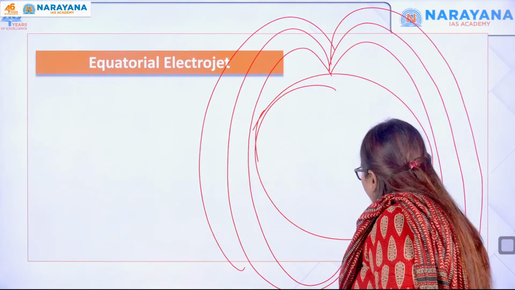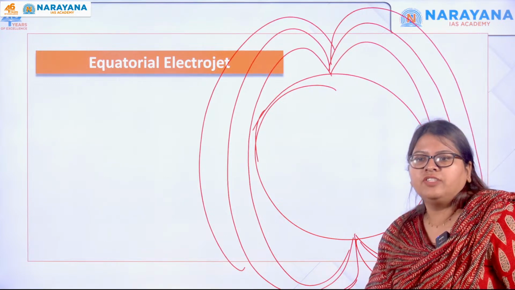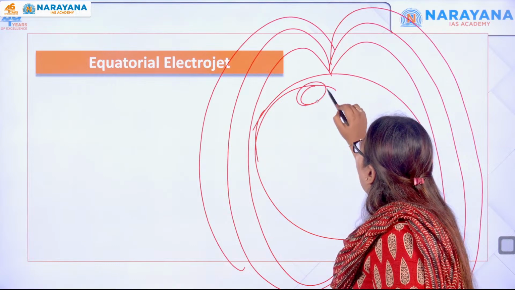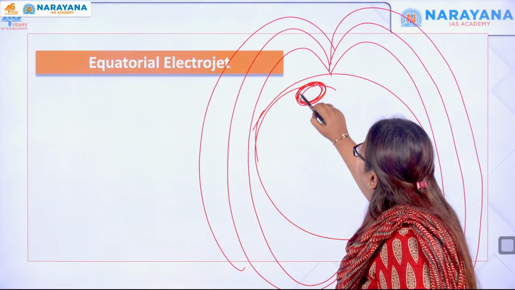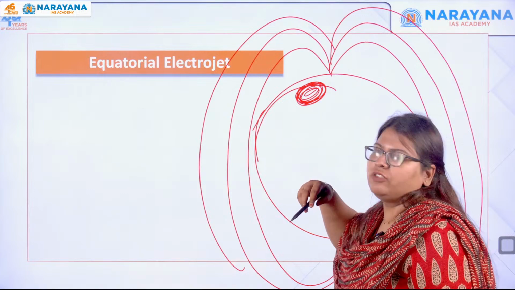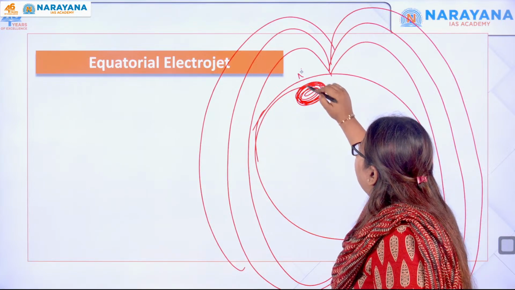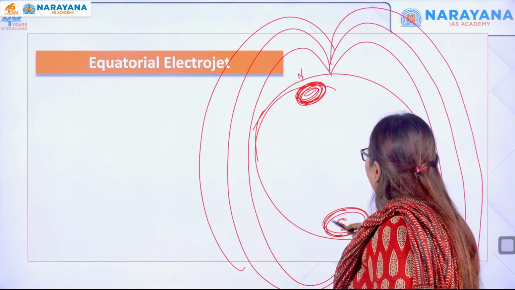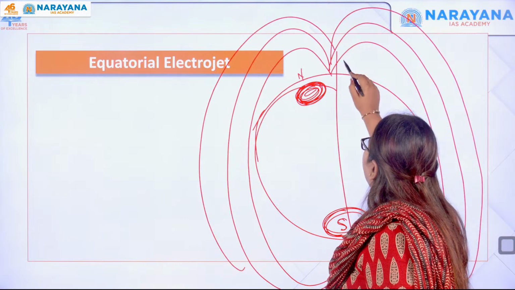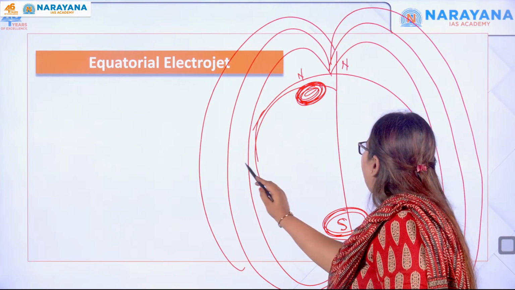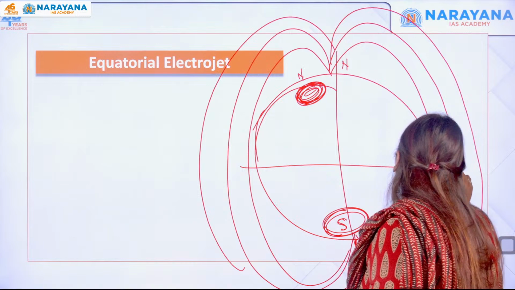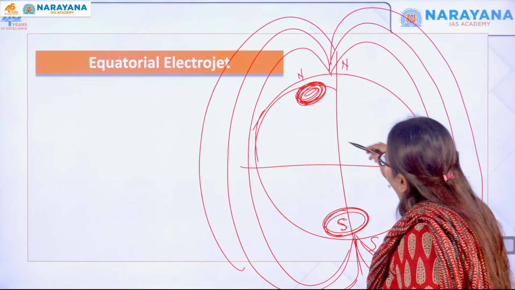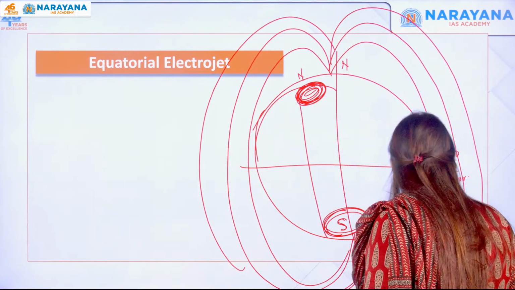When they measured the strength of the magnetic field, it was concentrated or high in this particular region. So this was considered the north, and this was considered the south. This is the Earth's axis, the north as well as the south, and this is the equator, the 0° latitude.